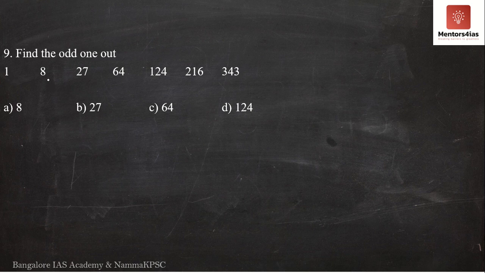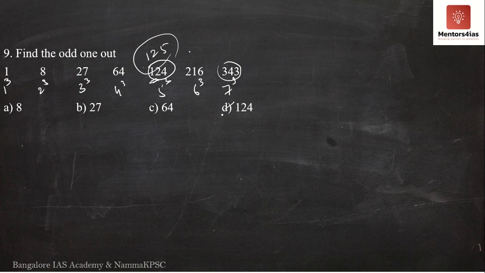1 square is 1, 2 square is no, it is not 4, it is 8. So maybe let me check for 1 cube. 1 cube is 1, 2 cube is 8, 3 cube is 27, 4 cube is 64, 5 cube is 125, not 124. How about 6 cube? 6 squared is 36, 36 times 6 is 216. 7 cube is 343, 7 times 7 is 49, 49 times 7 is 343. Therefore, 124 is the incorrect number here because it has to be 125 and not 124. Therefore, the correct answer is 124.